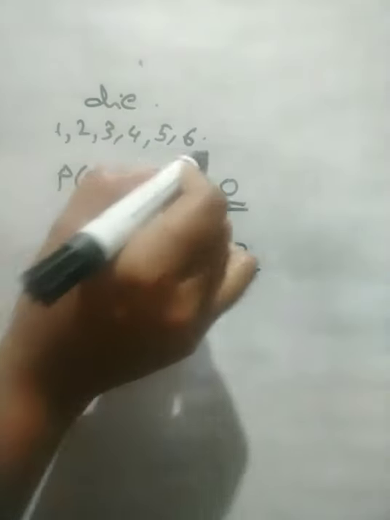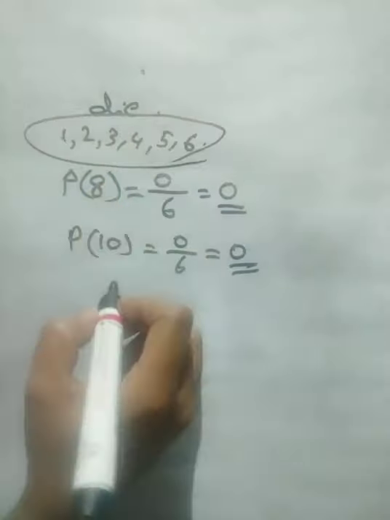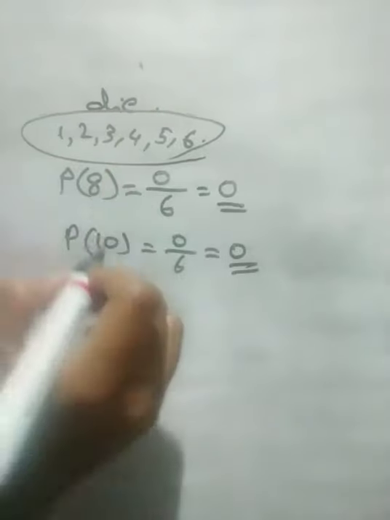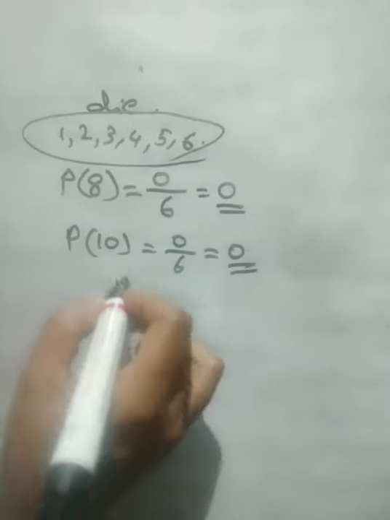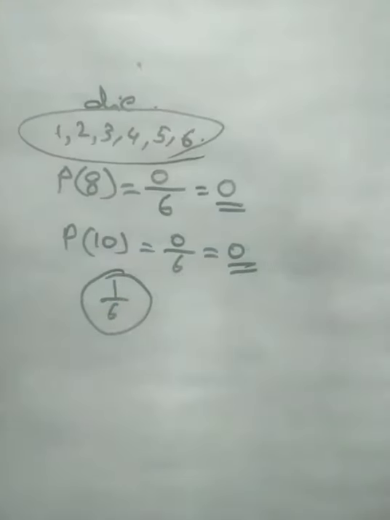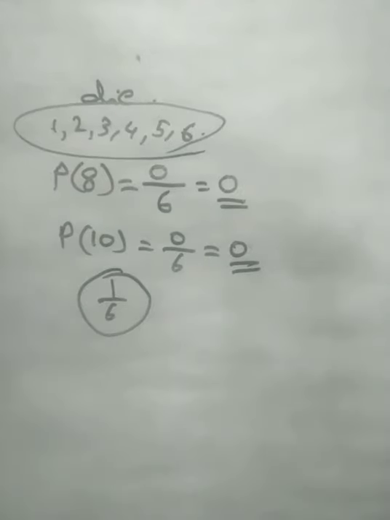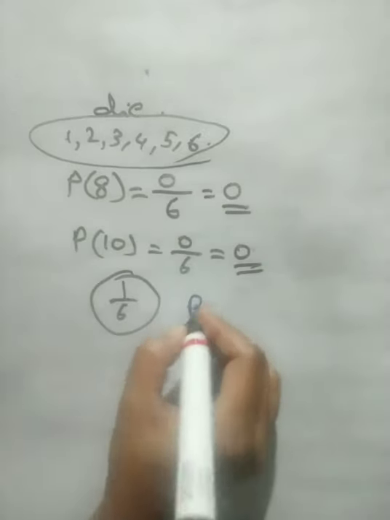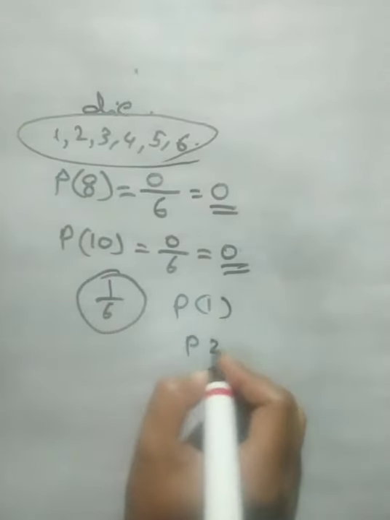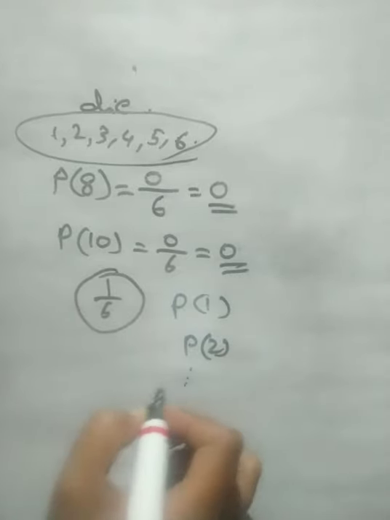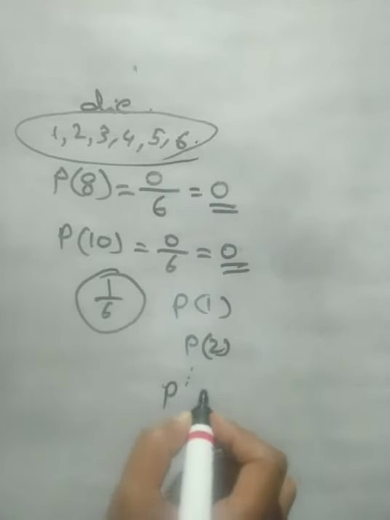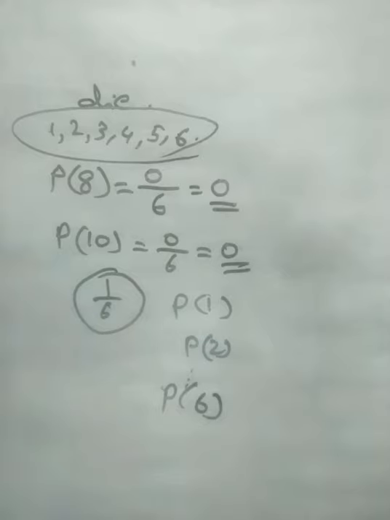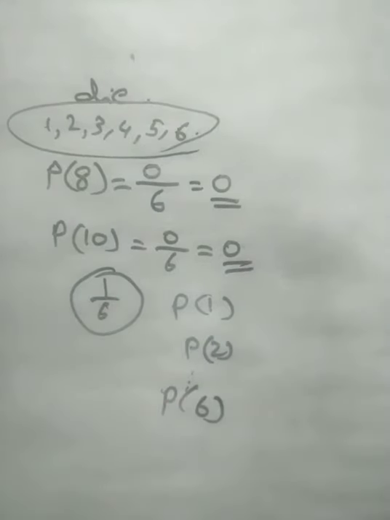But for the other numbers, 1 to 6, the probability of each number is 1 on 6. Probability of 1 is 1 on 6, probability of 2 is 1 on 6, probability of 3 is 1 on 6, and probability of 6 also 1 on 6. So we can say